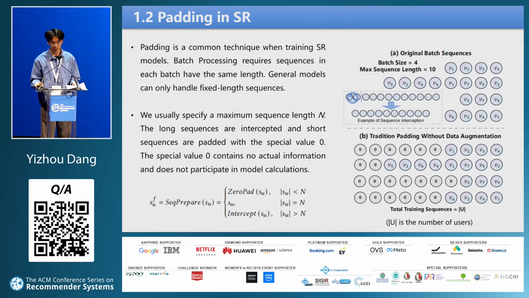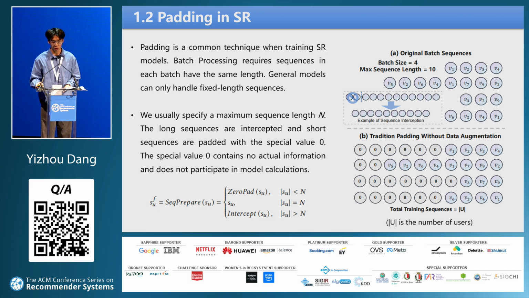Padding is a common technique when training sequential models. The batch processing requires that the sequence in each batch have the same length. In addition, common CNN or transformer-based models can only handle fixed-length sequences. They need to initialize their model structure based on fixed sequence length.